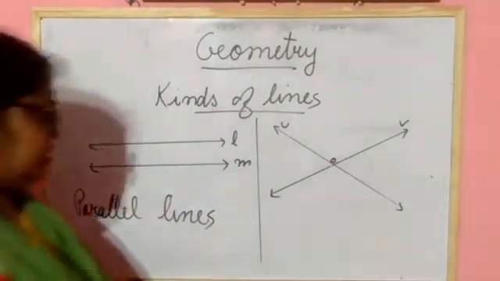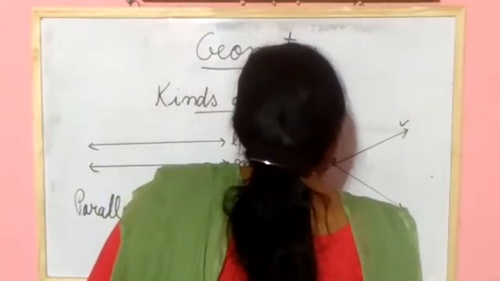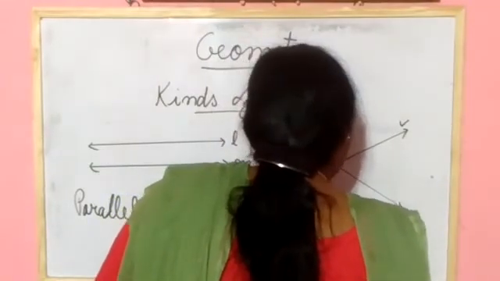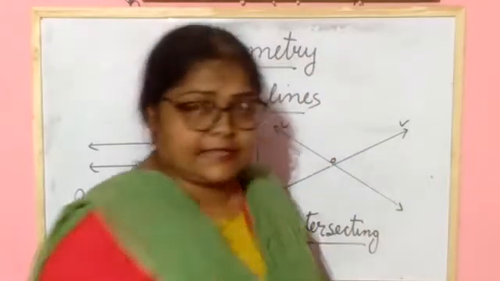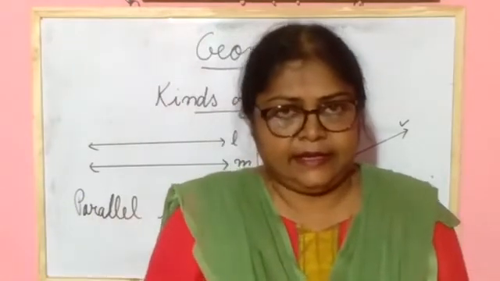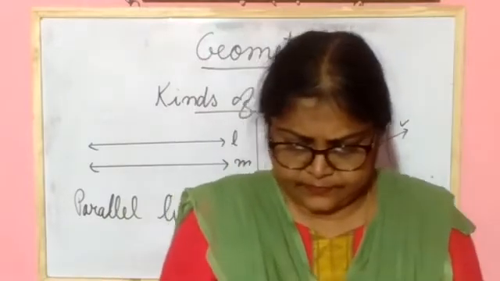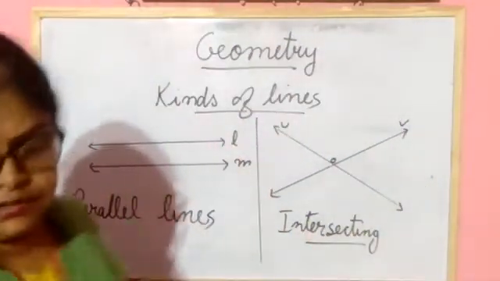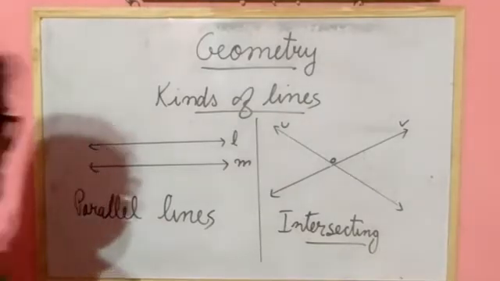So you will write here what? Intersecting lines. Understood? Clear?